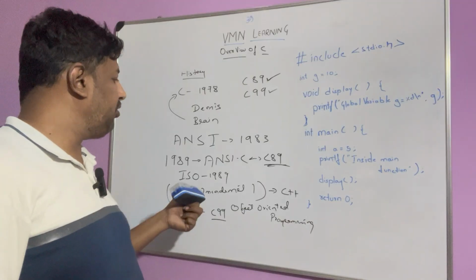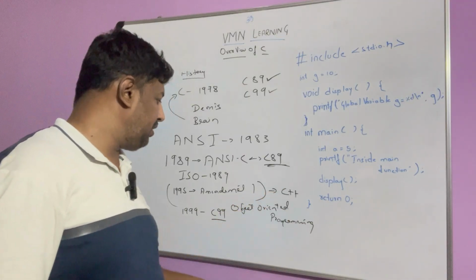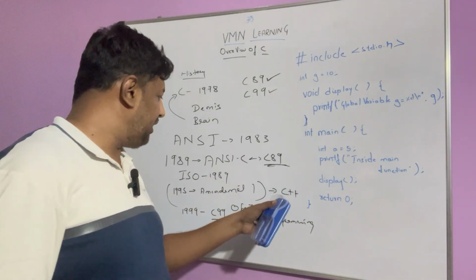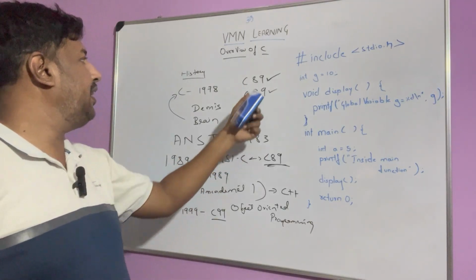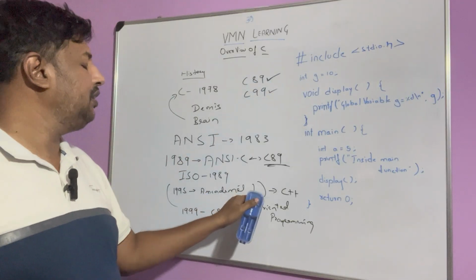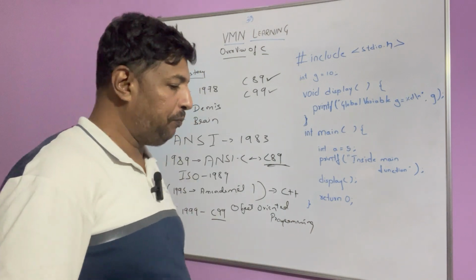In 1995 there was a first amendment to that, which got the basics of C++. C++ is nothing but C89 ANSI plus the amendment plus object oriented programming.